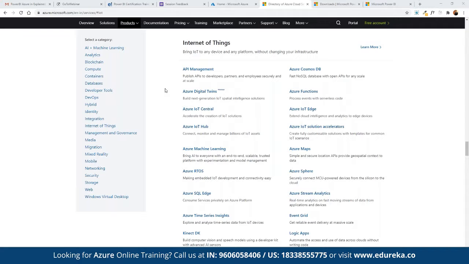So for signing up on the Azure platform, we can click on the link which says free account on the Azure website. And there we have to sign up just like we sign up for any other website, where we can specify the account details. And just like we need an active payment method for Netflix and Prime Video, we also need an active payment method for signing up on Azure.